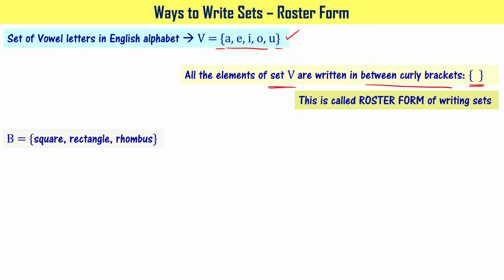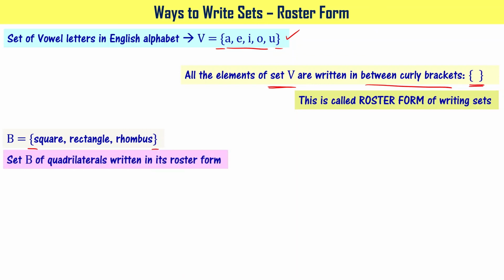B is a set of elements square, rectangle and rhombus, right? You have written all these elements in between curly brackets. It means it is already written in its roster form. Set B of quadrilaterals is written in its roster form, right? Look at another example. Set of prime numbers less than 13. What are these?